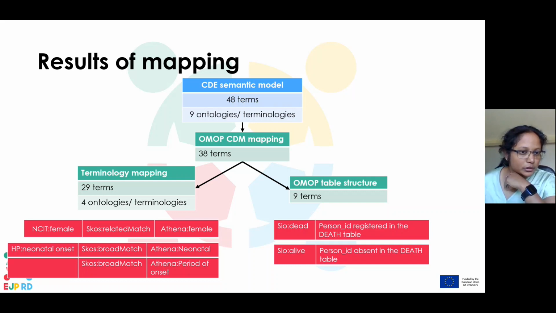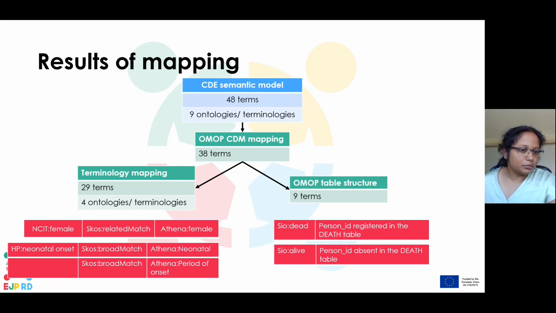An example of that is in the CDE semantic model. We used the NCIT term for female, and we determined there is a related match to the term female in Athena. Even though both the terms are basically the same, it is an exact lexical match, but the semantics behind these terms are slightly different, so we decided to use related match.